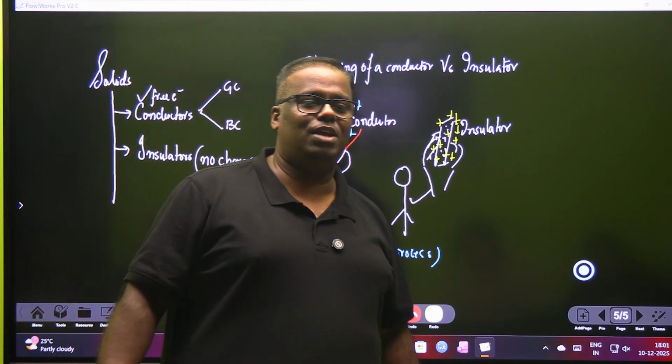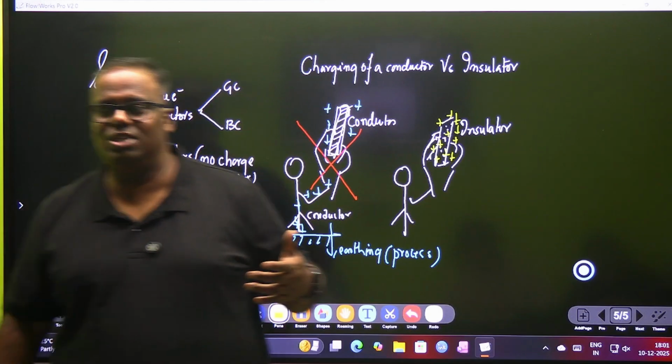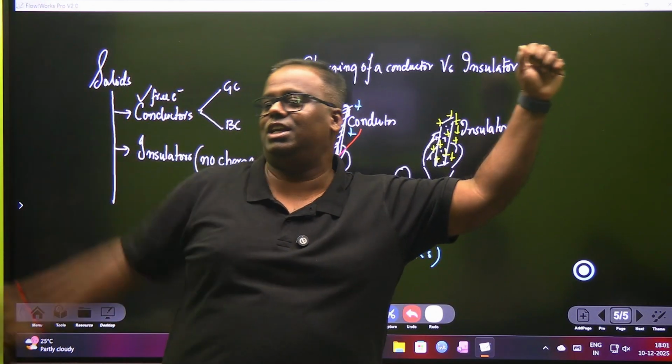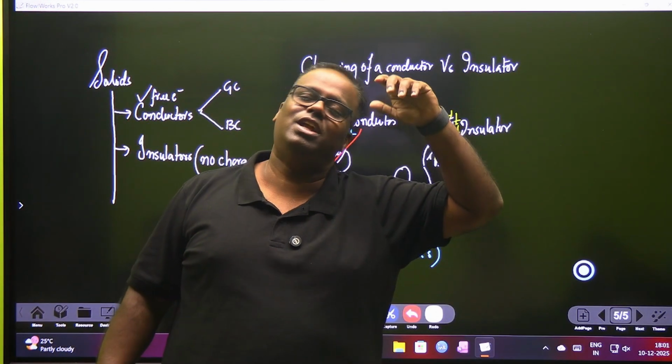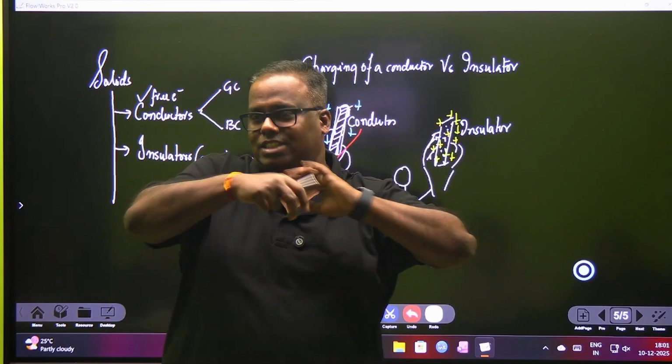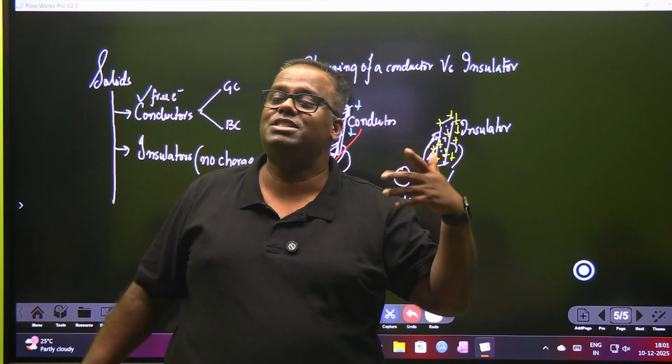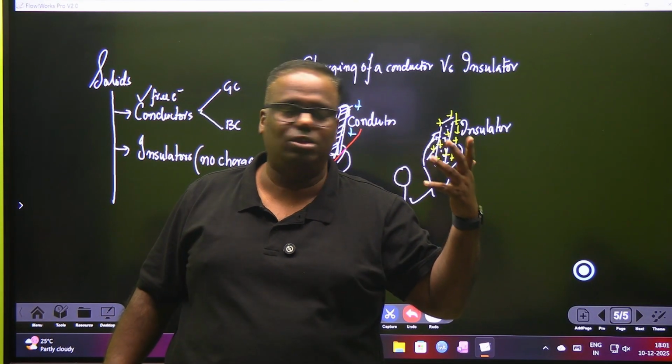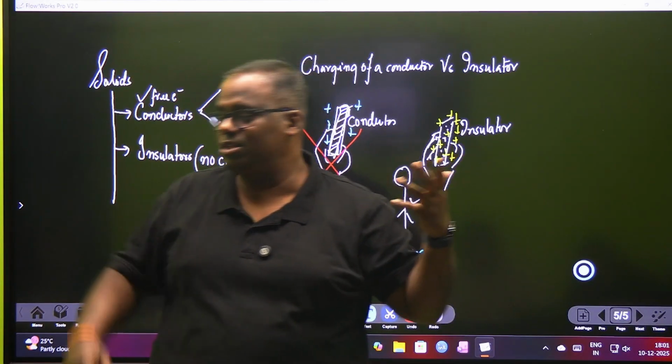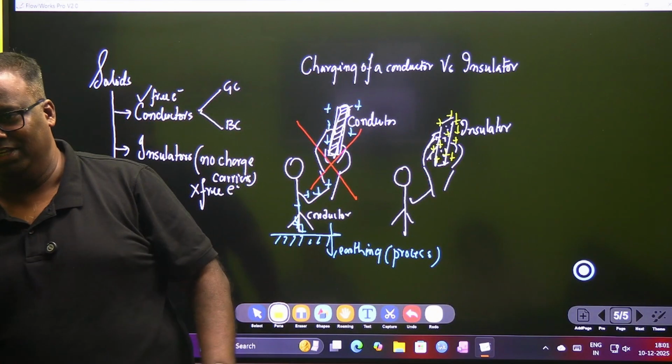Have you seen sometimes when you wear too much of sequin clothes and other things, and you take off your t-shirt, like those football and other t-shirts, it makes a crackling sound? That's nothing but the static charge which is there on the body of that insulator substance, which is now being conducted through your body.